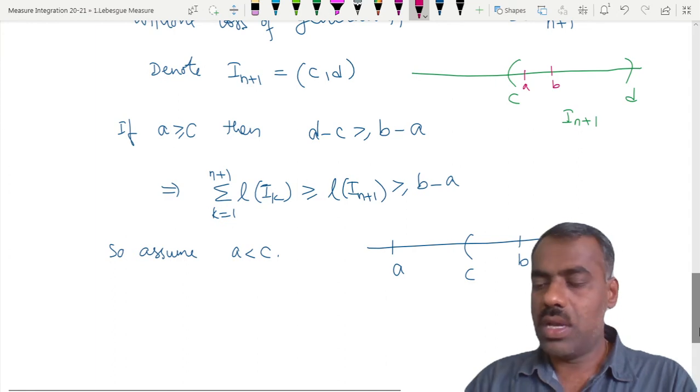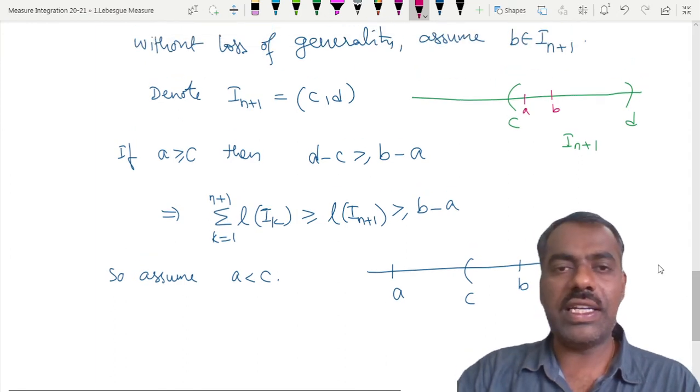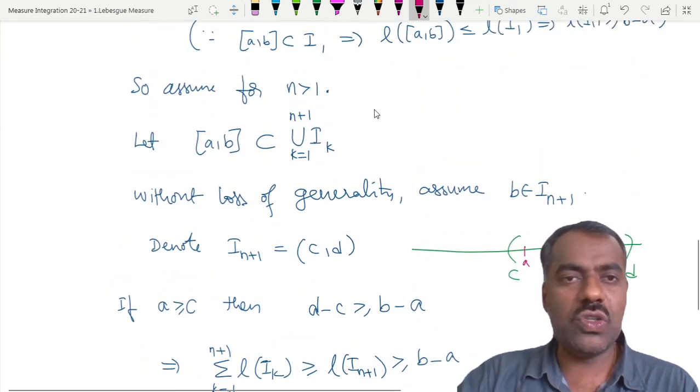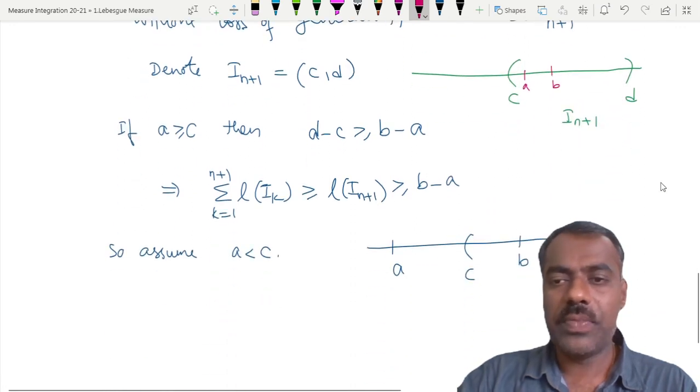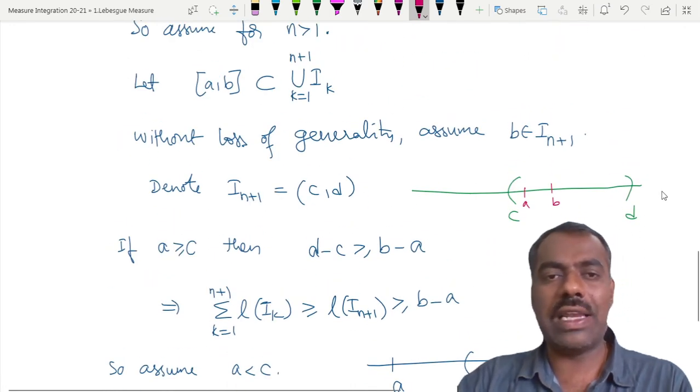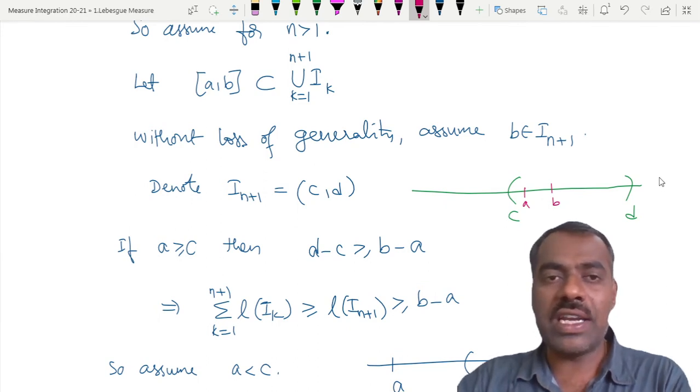Yes. Now we will try to use our hypothesis. That means assume it holds for any n greater than 1. So we will try to cover some interval, it need not be [a, b], that is contained in the union of n intervals. Okay.